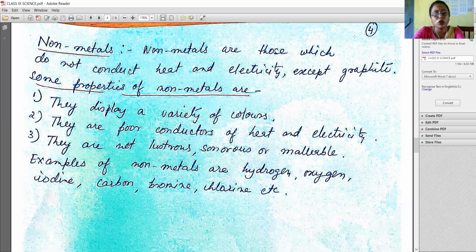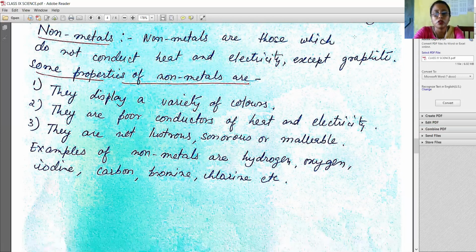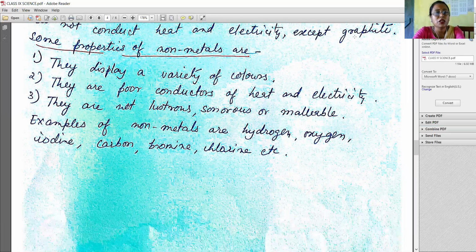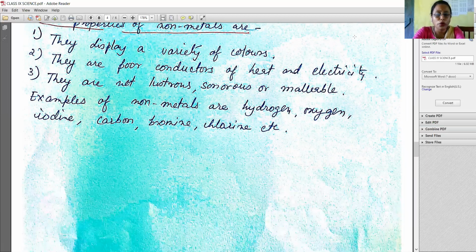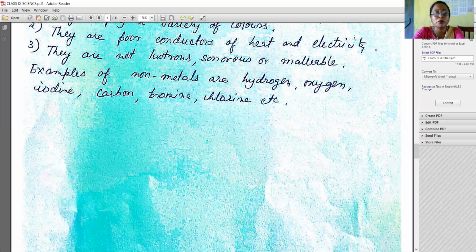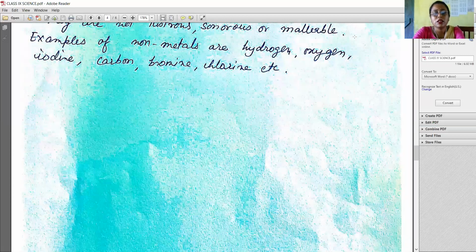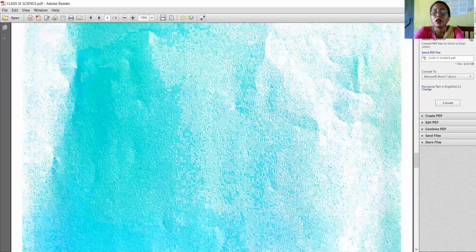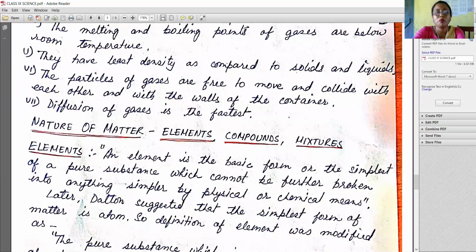Examples of some of the non-metals are hydrogen, oxygen, iodine, chlorine, bromine, carbon, etc. Now we'll see about the metalloids.